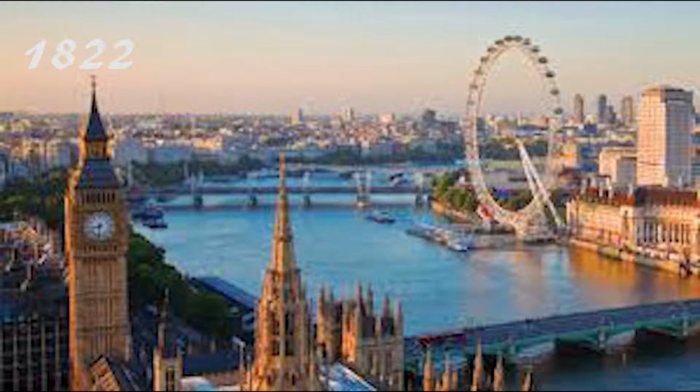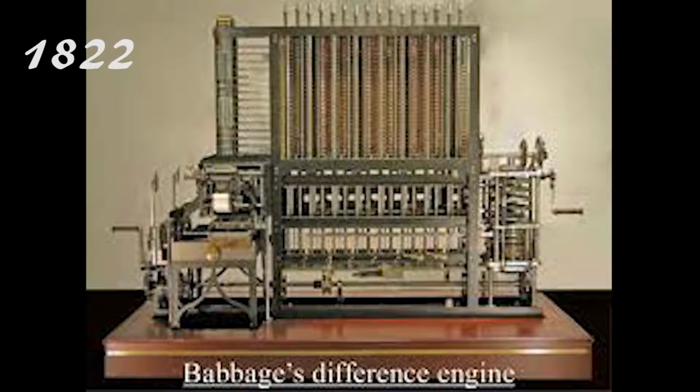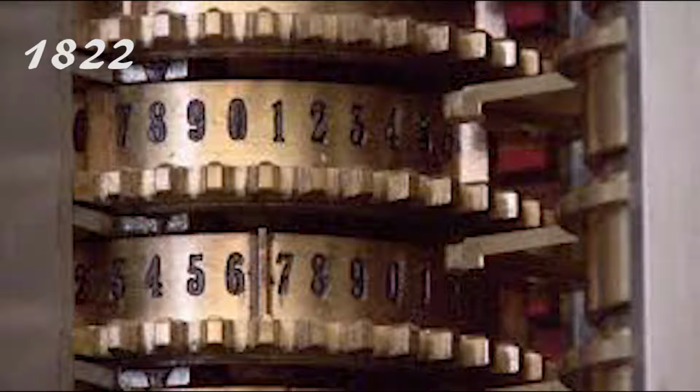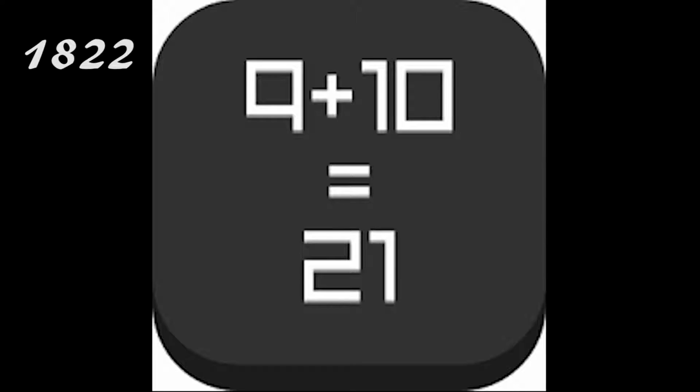Beginning in 1822, Charles Babbage designed the first blueprint for a computer in London, England. He called this the difference engine. It operated mechanically with a turning handle to power it in a series of shifts and gears that allowed the computer to perform addition and subtraction. Babbage designed this to prevent mathematical errors.